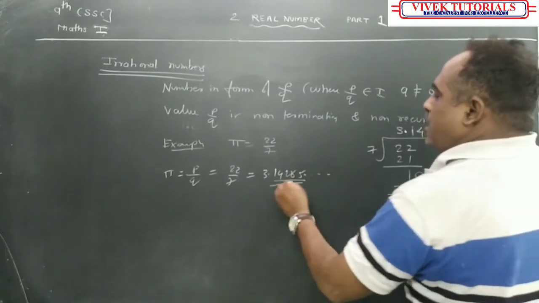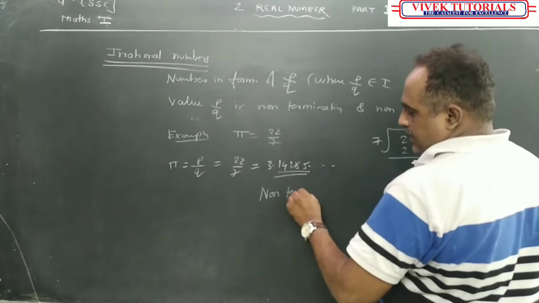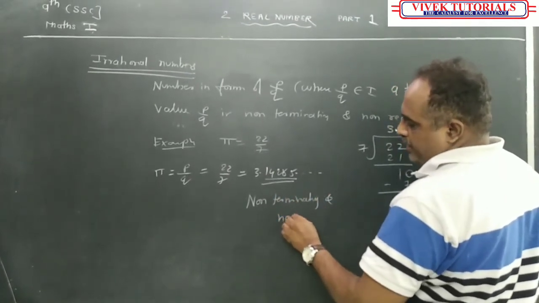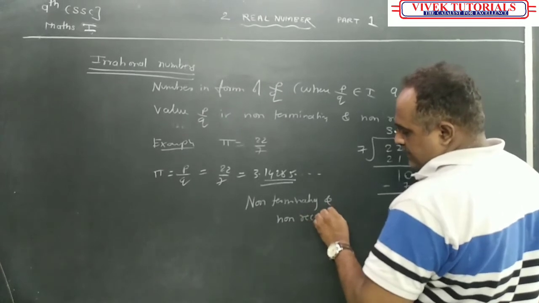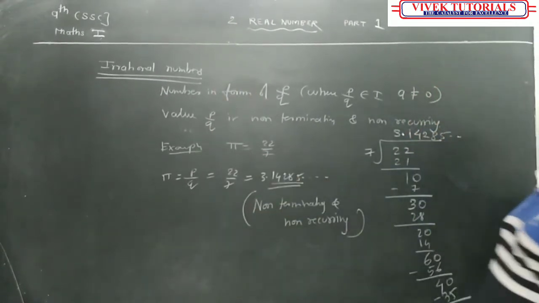This is non-terminating, it does not end, and non-recurring. Such numbers are called irrational numbers.